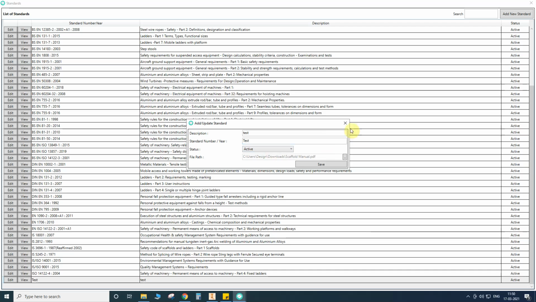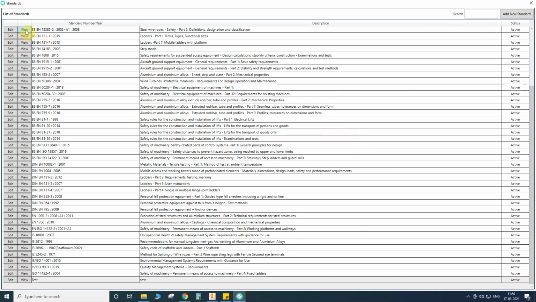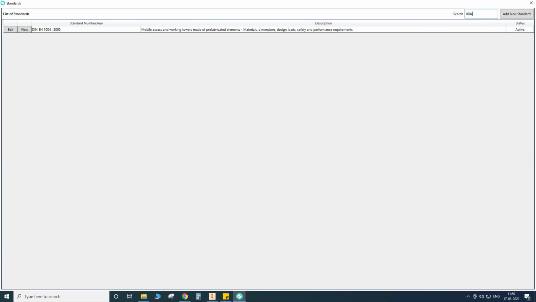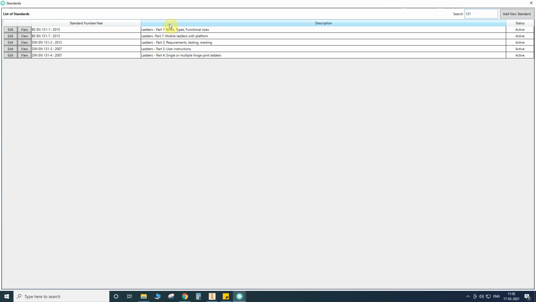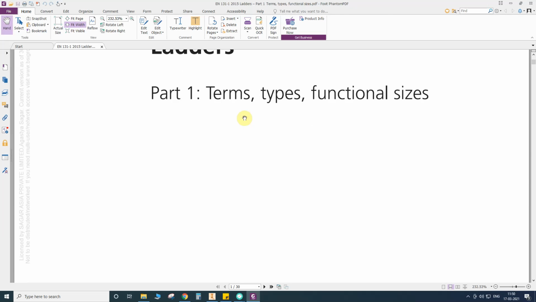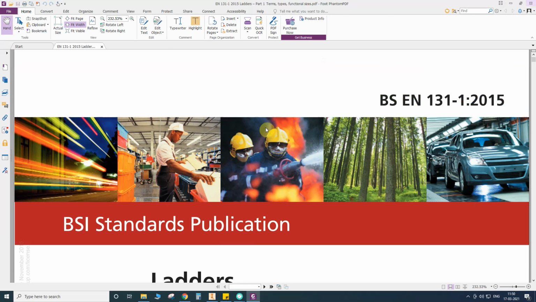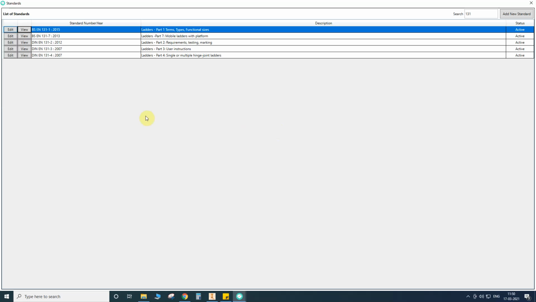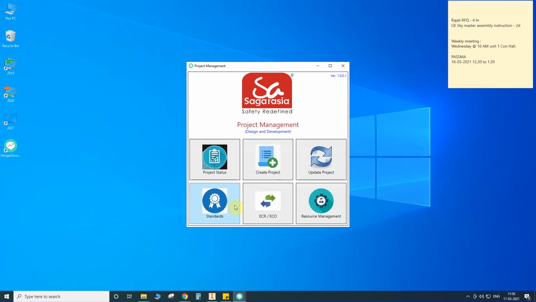Now the view permission is for everyone in our factory. Here a search will be there. Suppose I want to search for scaffold related standards, automatically mobile access and working towers will appear. If I search for stool, the step stool standard will appear. If I search 131, all 13 standards will be visible here. Anyone can select view, and that standard will open on their monitors. They cannot edit or delete anything, they can only view the standards. This is about the standards.